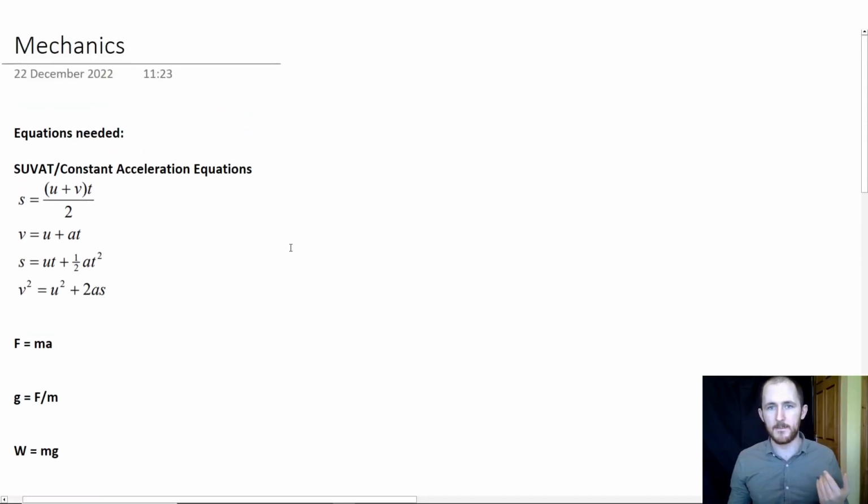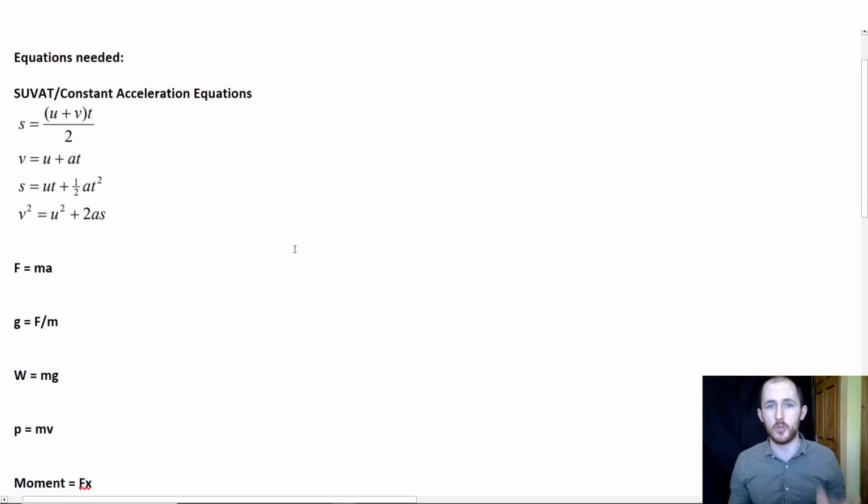So with the mechanics section, this is the first list of equations that you need to be able to use. Bear in mind, when I say equations needed, I don't mean that these are the ones you have to remember. You might have to remember some, and I recommend you look at your formula sheet to see which ones you need to know and which ones they give you. But these are the ones you need to be able to use, okay? So first of all, we have the SUVAT / constant acceleration equations.